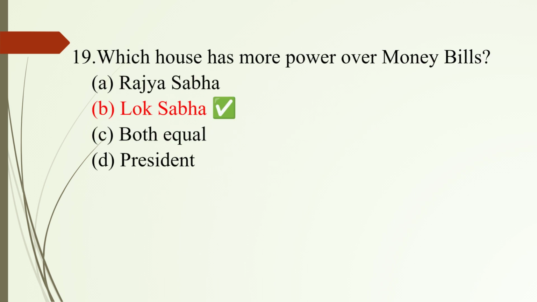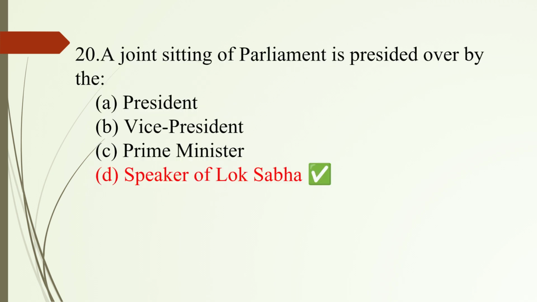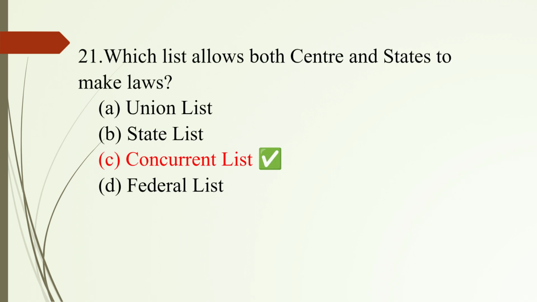Question number 19. Which house has more power over money bills? Option B. Lok Sabha. Question number 20. A joint sitting of Parliament is presided over by the? Option D. Speaker of Lok Sabha. Question number 21. Which list allows both center and state to make laws? Option C. Concurrent list.